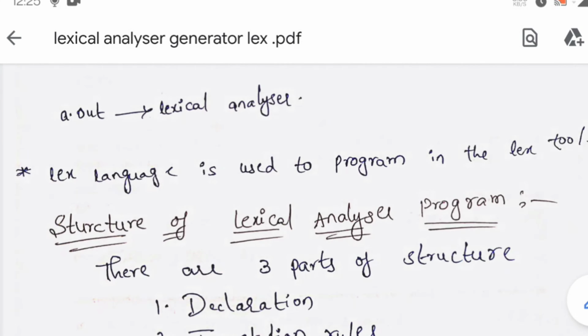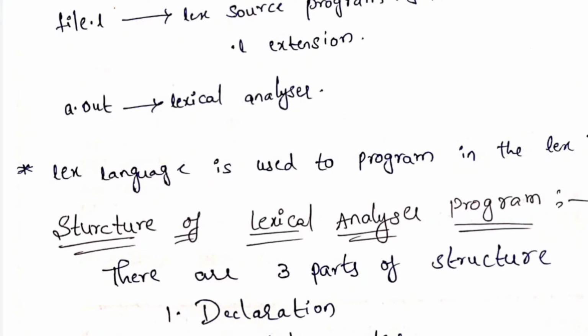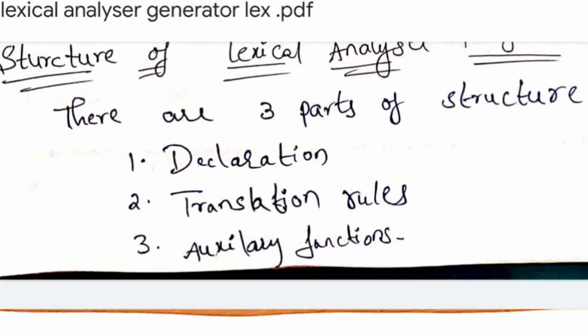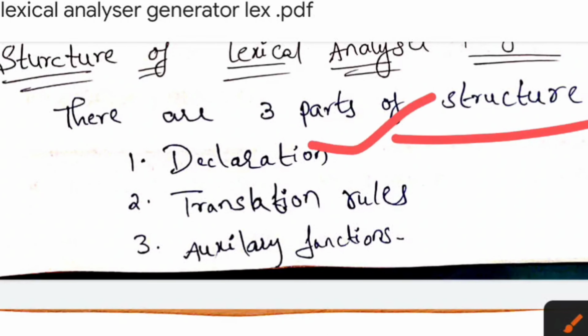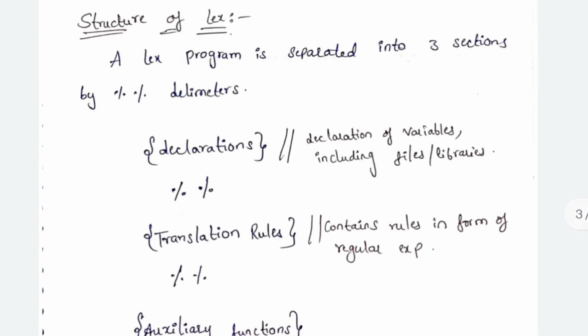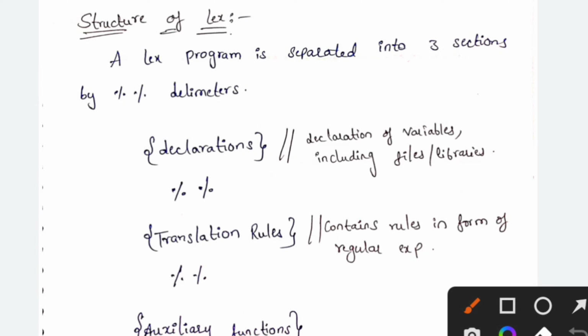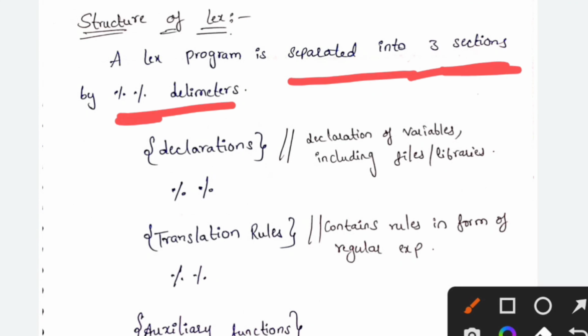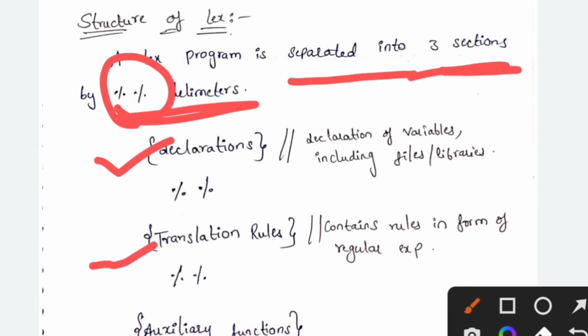Now we will see the structure of a lexical analyzer program. We have three parts for the structure: the declaration part, translation rules, and auxiliary functions. This is the structure of LEX. A LEX program is separated into three sections by delimiters. Here two percent signs are the delimiter. The first part is the declaration part, the next part is the translation rules, and the next one is auxiliary functions.